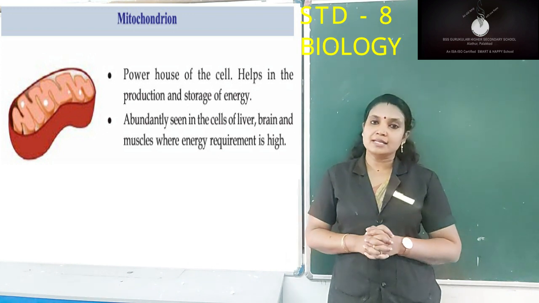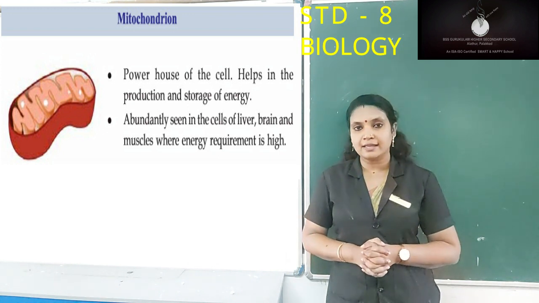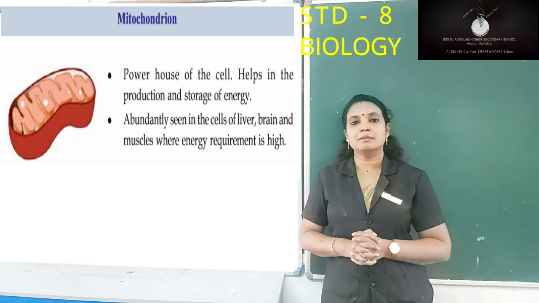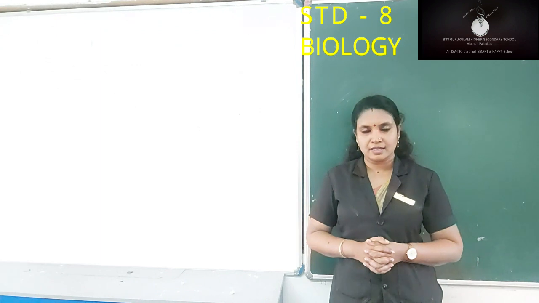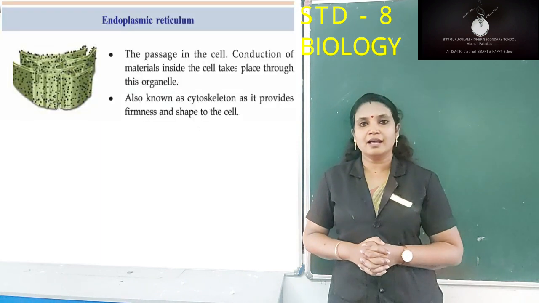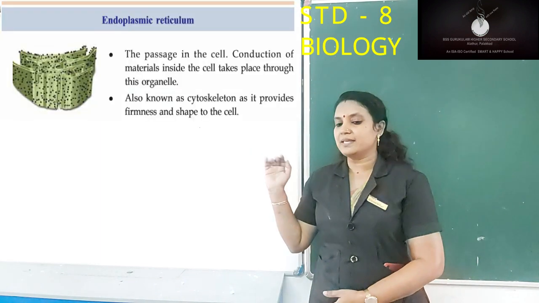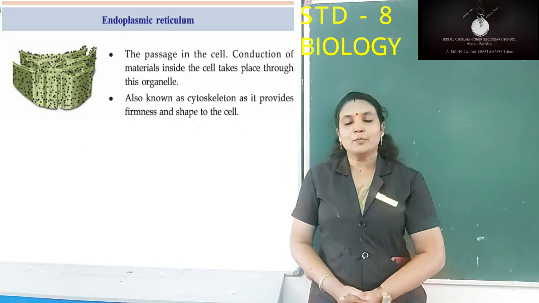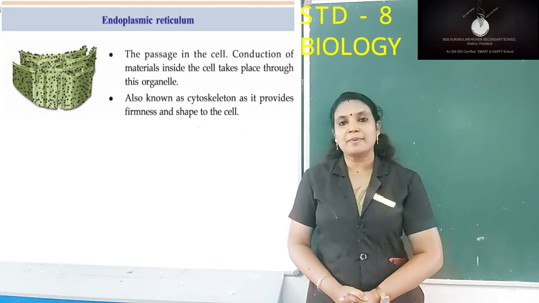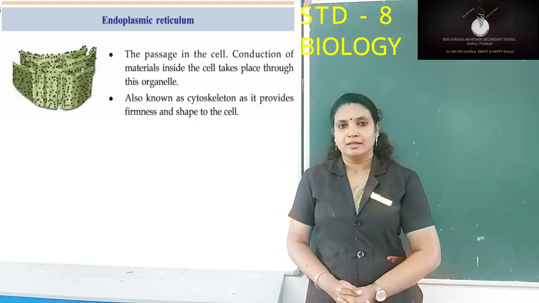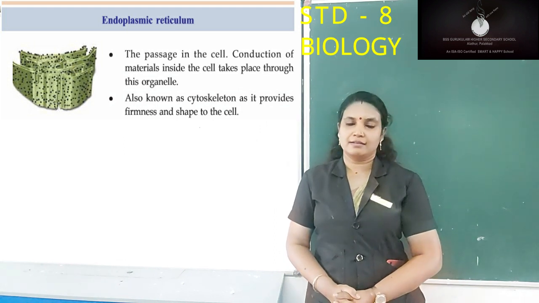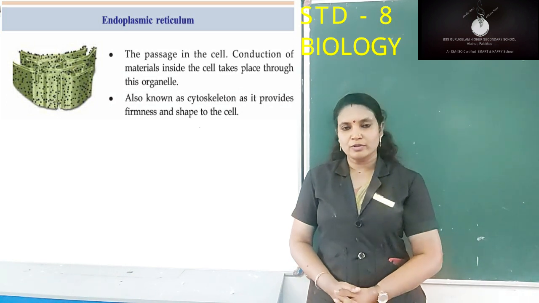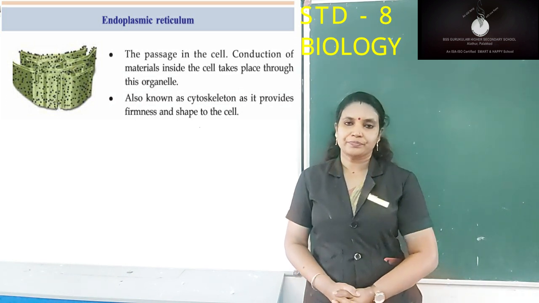Their number is abundant in cells like liver, brain and muscles, because these cells are always working, so the energy requirement is high. The next one is endoplasmic reticulum. Endoplasmic reticulum is known as the passage in the cell, which means it transports materials inside the cell, materials like water molecules, nutrients, etc.